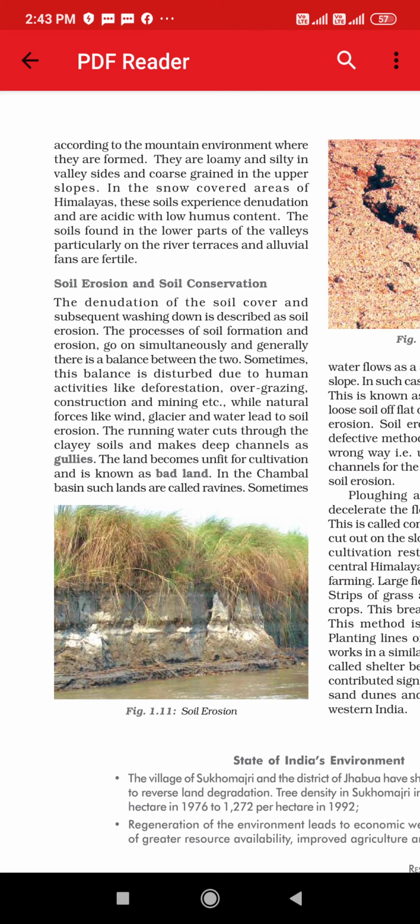Why bad land? Because we know that for the growth of crops, of course water is necessary, but to a particular extent. If more and more water flows, then that soil can't retain its fertility, right? In Chambal Basin, such lands are called ravines. Means bad land को ravines भी बोलते हैं.